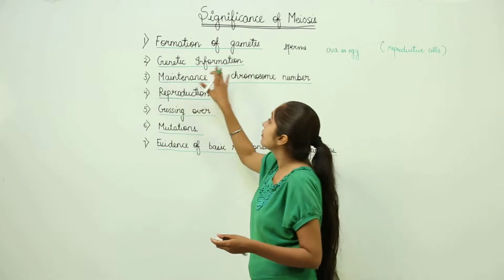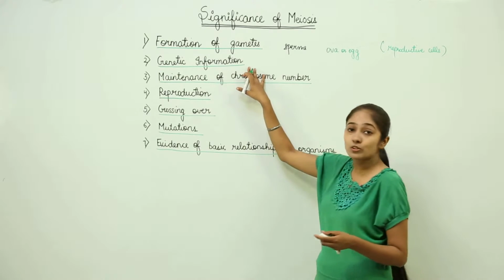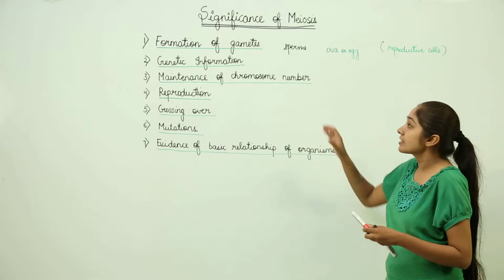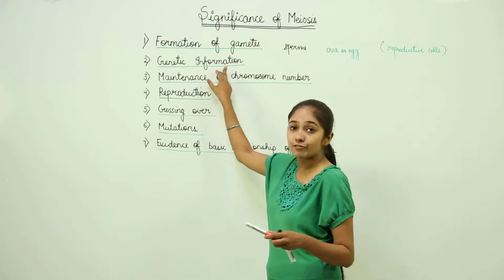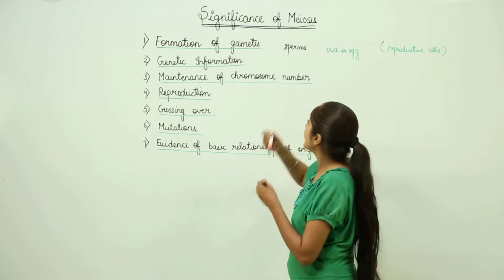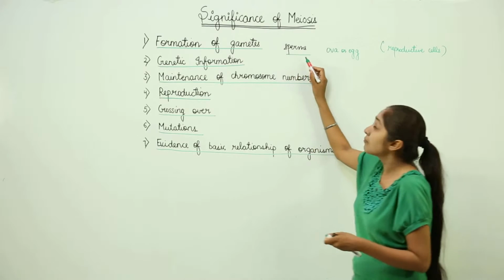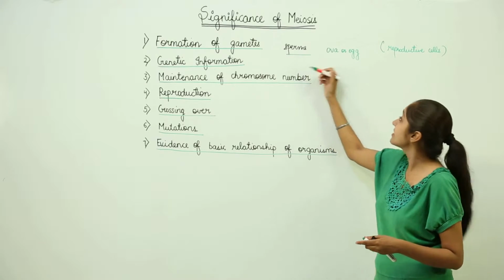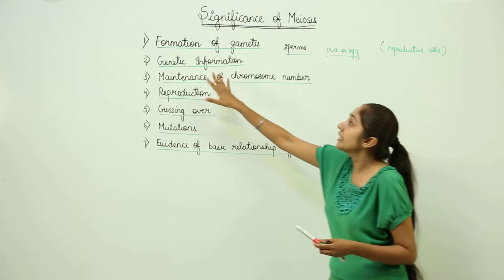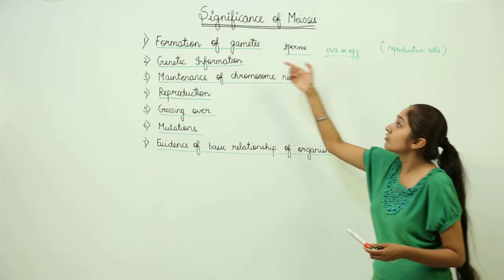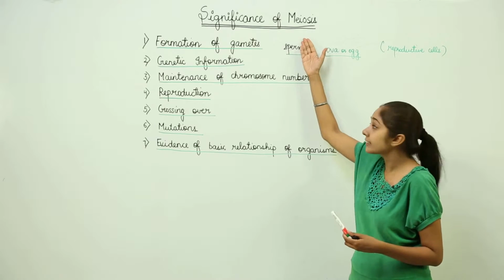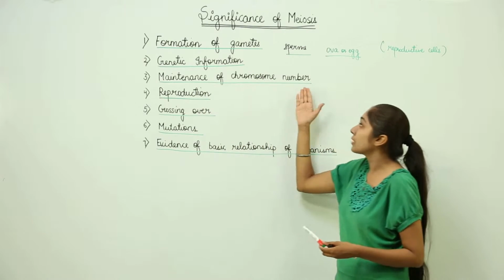Then genetic information. Now this genetic information is also involved, because when we talk about the genes, or you can say the genetic information or the DNA from mother and from father, this genetic information is comprised in these gametes, that is sperms in case of males and ova or egg in case of females. So meiosis actually forms the source of genetic information with the help of the formation of these gametes, right? And how are these gametes formed? Because of meiosis.